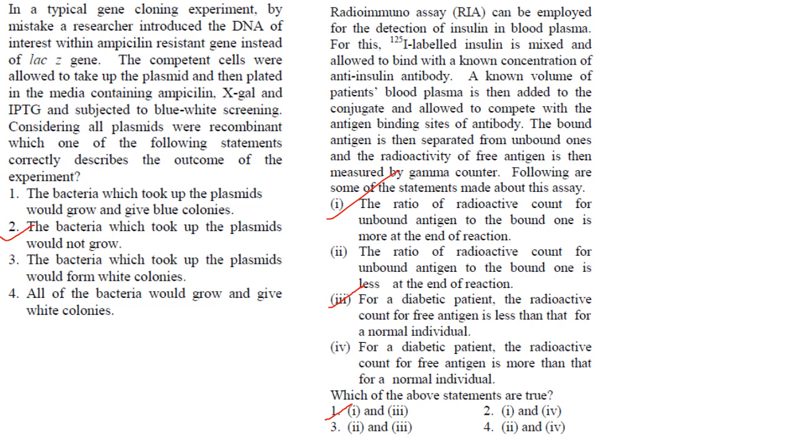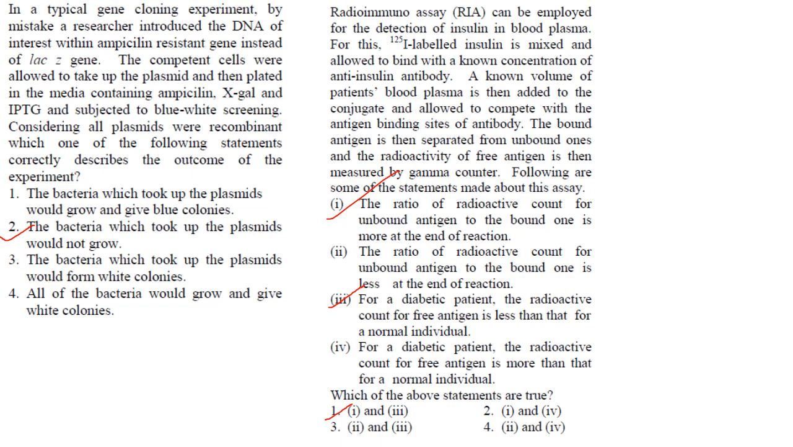So the ratio of radioactive count for unbound antigen, of course it will be more at the end of reaction, because the patient's insulin will compete with the labeled insulin and it will bind to the antibody. So the unbound antigen, that is the labeled antigen, will be in the free fraction and it will give more value in your gamma counter.